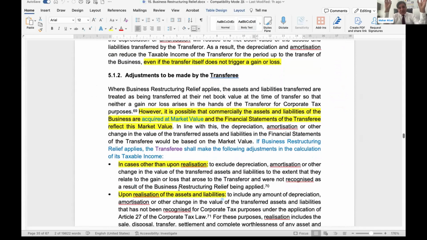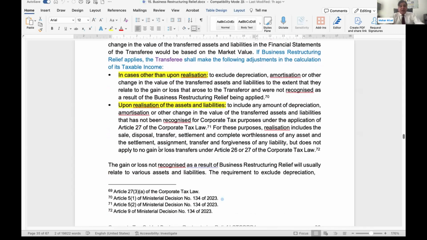So the transferee will charge the depreciation at the market value as well. The transferee will not be allowed the depreciation up to the gain or loss initially recognized at the time of transfer. And upon realization of the assets and liabilities, again it will be adjusted. Look into this.